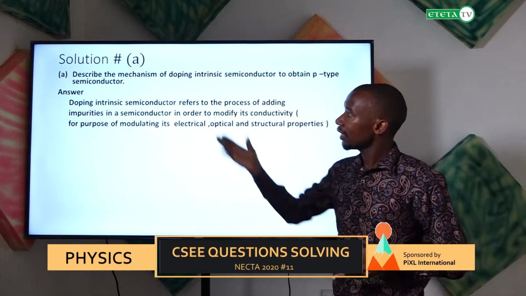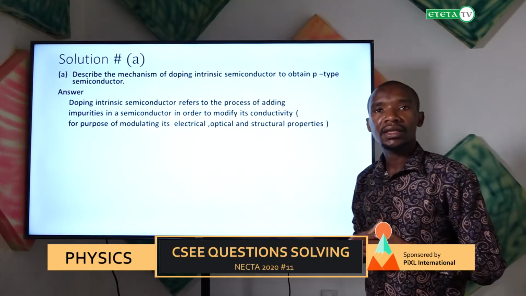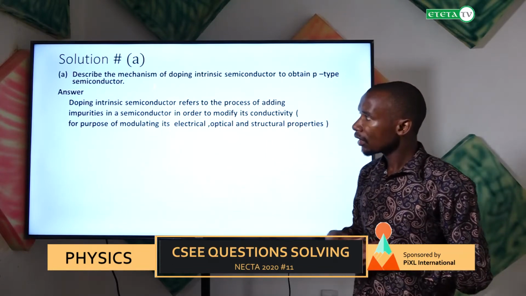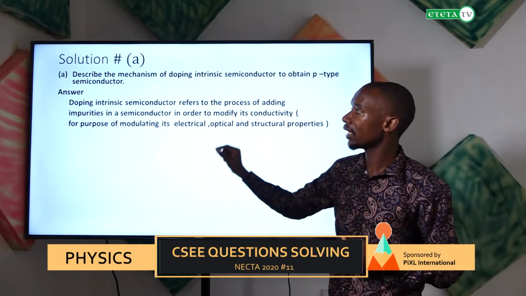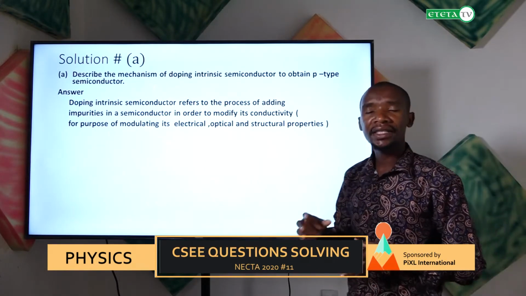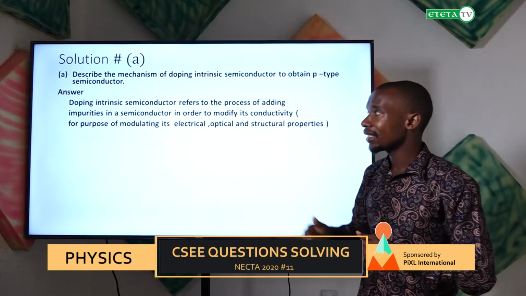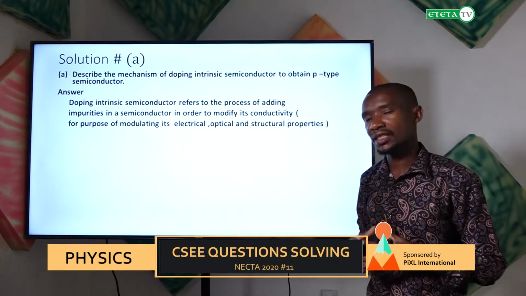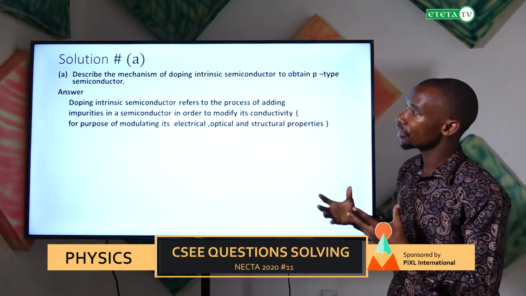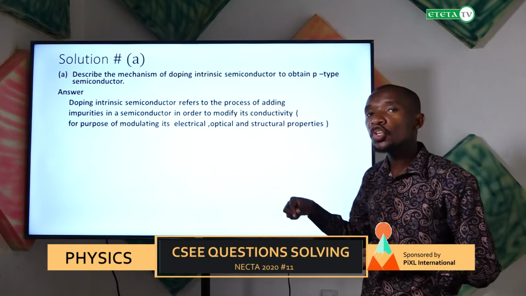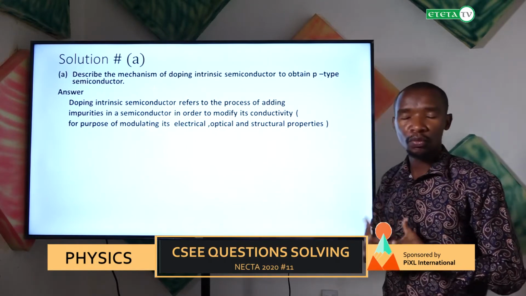So first of all, let us explain the meaning of doping. Here, doping in intrinsic semiconductor refers to the process of adding impurities to semiconductors in order to modify their conductivity. Or shortly, for the purpose of modulating its electrical, optical, and structural properties.